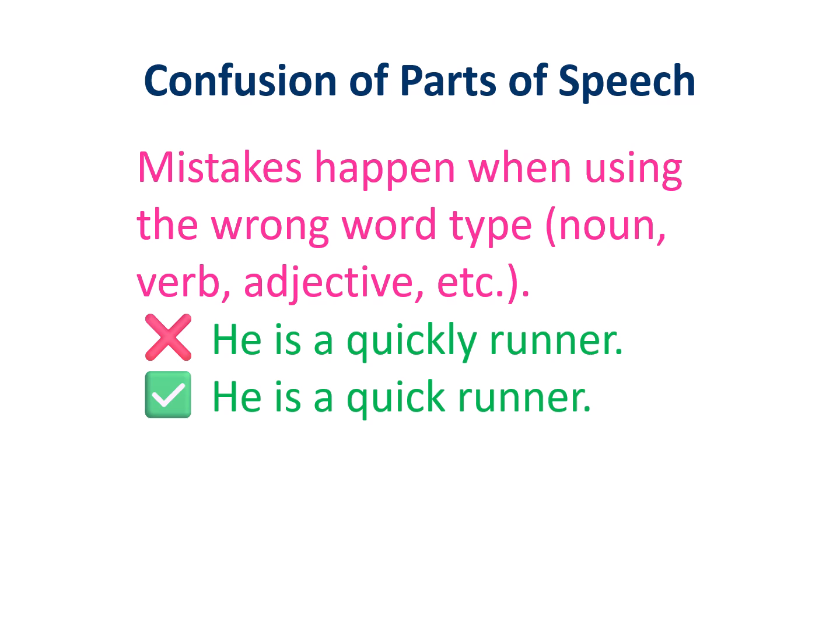Welcome to the chapter, Confusion of Parts of Speech. This chapter is about mixing up different types of words like nouns, verbs, adjectives, and adverbs. For example, saying "he is a quickly runner" is wrong, because we need an adjective, not an adverb. The correct sentence is "he is a quick runner." Let's learn to choose the right part of speech for every sentence.